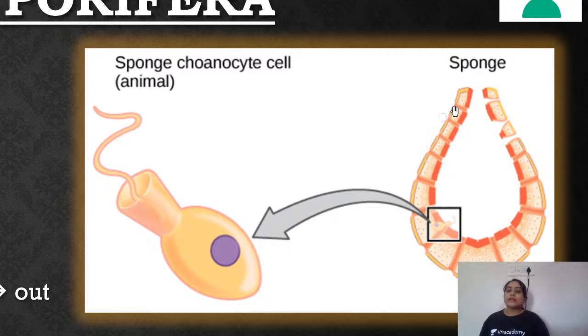Now, what does water do? This is the inner canal, which we call the spongocele. Remember coelom? It is called spongocele. The water enters from the outer region, whether in marine conditions or freshwater, wherever the sponge is. Water enters through these openings, which we call ostia. It enters through them, circulates in the canal and comes out from the opening, that is the osculum. So ostia to spongocele through the osculum. That is how the water flows.